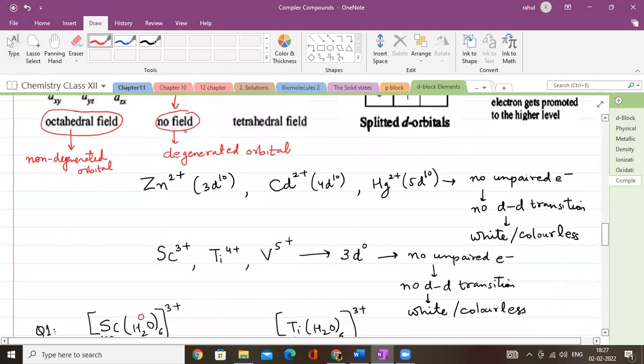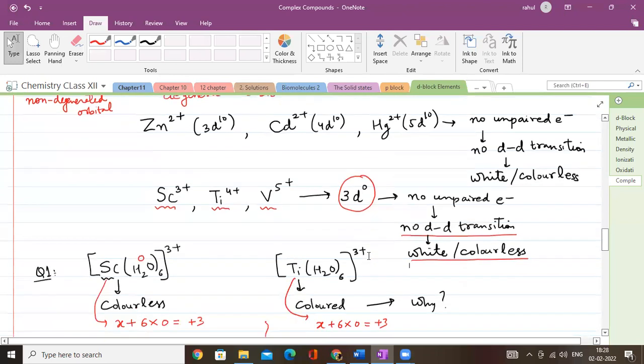I'll keep on giving you the examples. For example, if I'm talking about scandium 3 positive, titanium 4 positive, vanadium 5 positive, they all have d0 configuration. That means there are no unpaired electrons. No DD transition is possible. Of course, again, they are white or they are colorless.